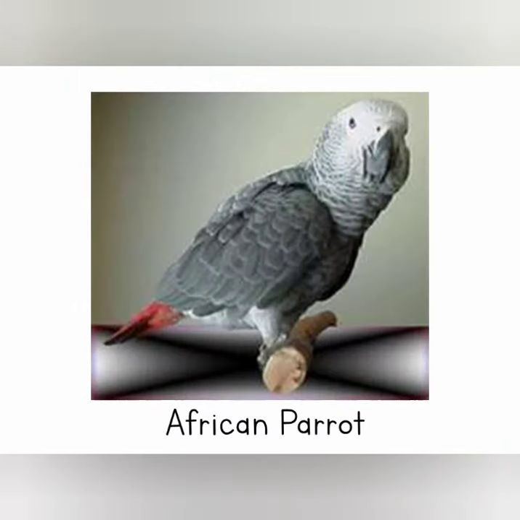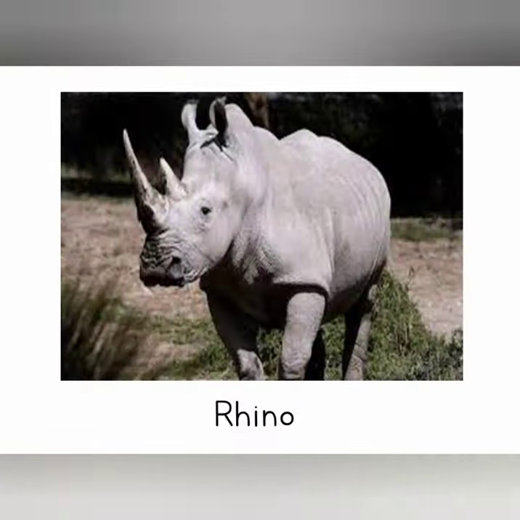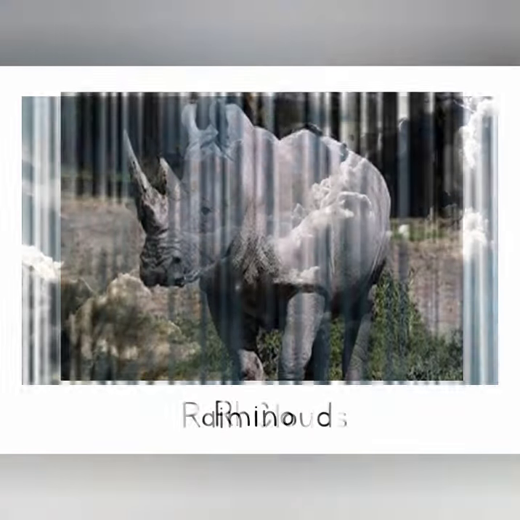Now, children, this is a parrot and not an ordinary one. It's an African parrot. It is very huge in size, and the feathers of this parrot are grey in color. Do you recognize this animal? It has a horn on its snout. Yes, the skin of this animal is grey in color, and this is a rhino.